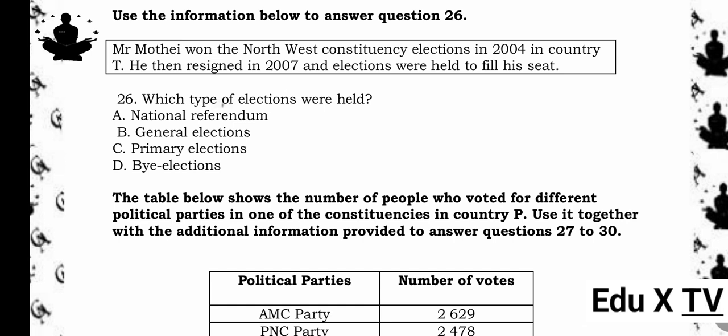26. Which type of elections were held? A. National referendum. B. General elections. C. Primary elections. D. By-elections. The answer is B. General elections.